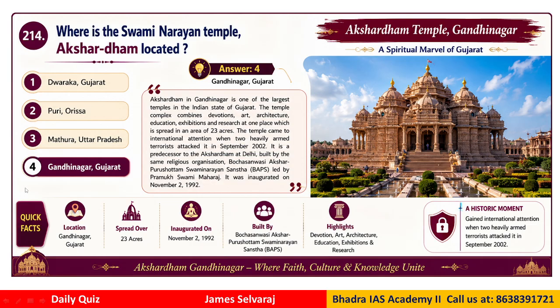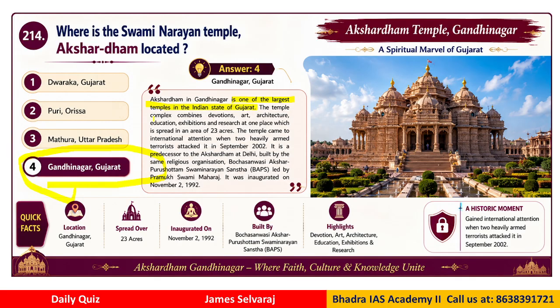Question number 214. Where is the Swaminarayan temple, that is the Akshardham temple, located? The correct answer will be Gandhinagar, Gujarat. Akshardham in Gandhinagar is one of the largest temples in the Indian state of Gujarat.